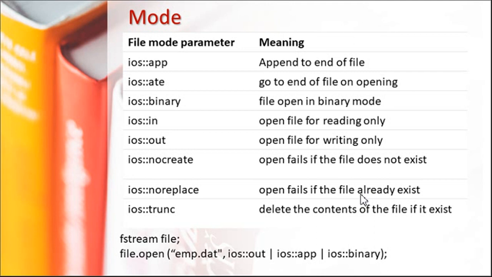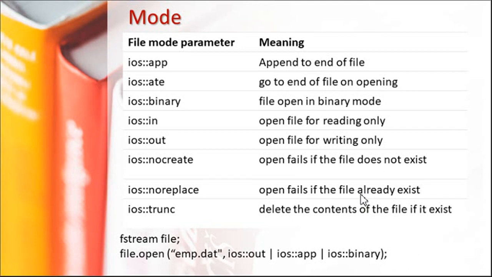Noreplace is for when we don't want to replace a file, then we use noreplace. Then trunc is another mode, that deletes the content of the file if it exists. So sometimes when we want to create a newer file, we can use trunc. If you don't want to delete the previous contents, then you can use noreplace.